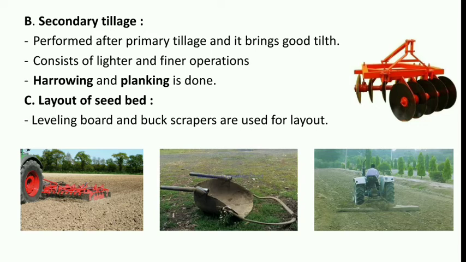Basically, clods are broken with the help of planks. This process is known as planking, in which we use planks for leveling of the soil surface. And the second process which we use is harrowing with the help of harrows. We will be discussing different types of harrows in the further lectures. We also use spade. So basically we can say that secondary tillage is the finer operation after primary tillage.